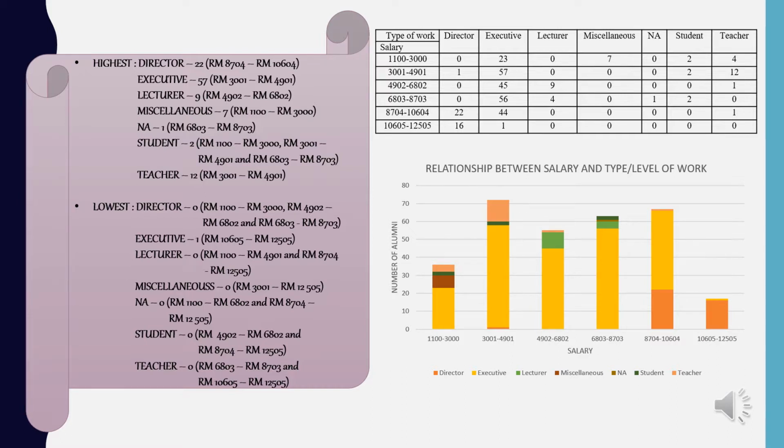And the highest number for lecturer is at the salary of RM 4902 to RM 6802. Other than that, for teachers, the highest is at 12 for salary from RM 3001 to RM 4901.